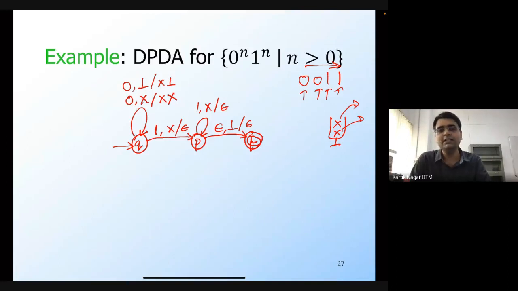So we have already seen an example of a deterministic PDA, the PDA that we constructed for this particular language 0^n 1^n, where n is greater than 0. Let's look at this PDA again. The way we constructed this PDA was that for every 0 that we see, we push a marker, which is X in this case, on the stack, so that the number of markers will be the number of zeros that we have seen.